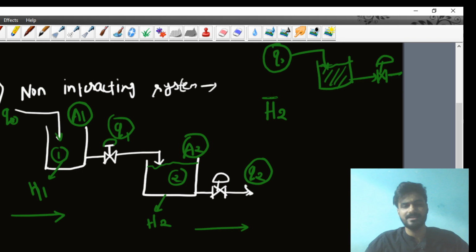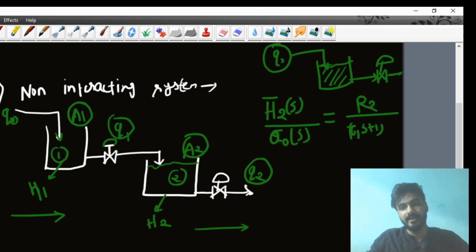So you will see H2(s) upon Q0(s), meaning the height of the second tank upon the input volumetric flow rate in the first tank, equals, my dear student, R2 upon (tau1 s plus 1) into (tau2 s plus 1).